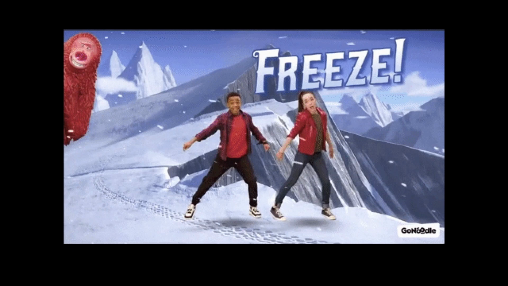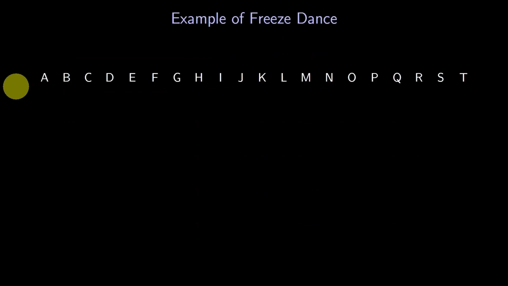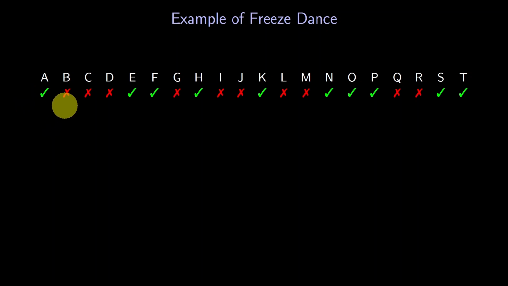Let's see an example. In this example, we have 20 players. We'll name them A, B, C, and so on through T. Let's see what can happen after one round of freeze dance. The players with a red X are eliminated because they didn't freeze right away. The players with a green check mark are still in. Of the 20 original players, 10 are still in the game.